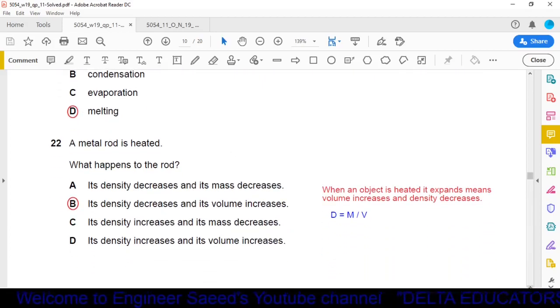Next question. A metal rod is heated. What happens to the rod? Okay, when we heat a metal rod, it expands. When it expands, its volume increases. And as we know, density is equal to mass over volume. So if volume is increasing, density will decrease. So we can say that when we heat a rod, its density will decrease and volume will increase.